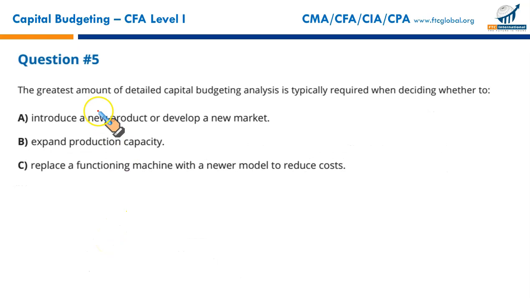Next, the greatest amount of detailed capital budgeting analysis is typically required when deciding whether to, first of all, detailed capital budgeting is needed when huge capital funding is needed and the project has an element of risk and uncertainty. So which of these are riskier?